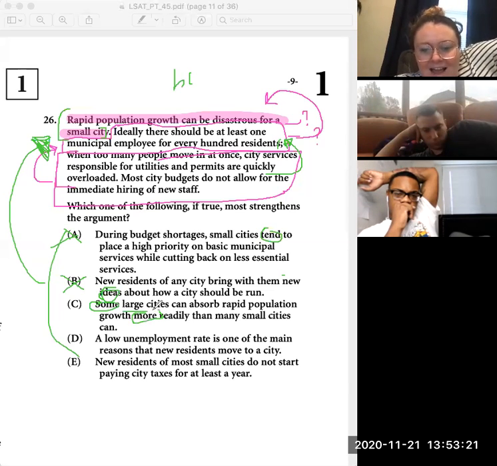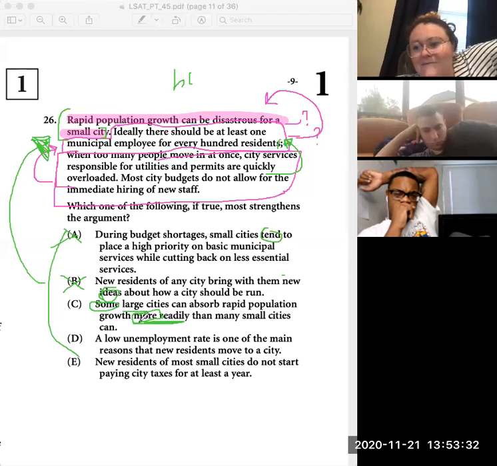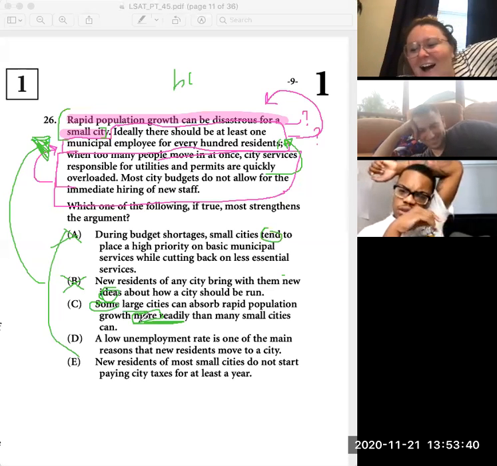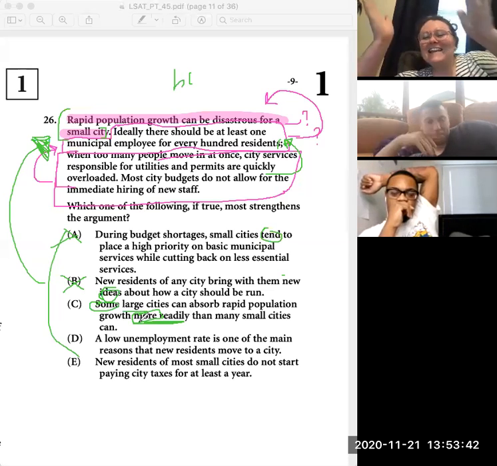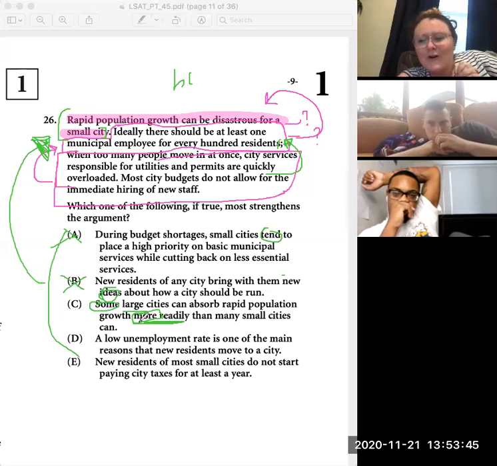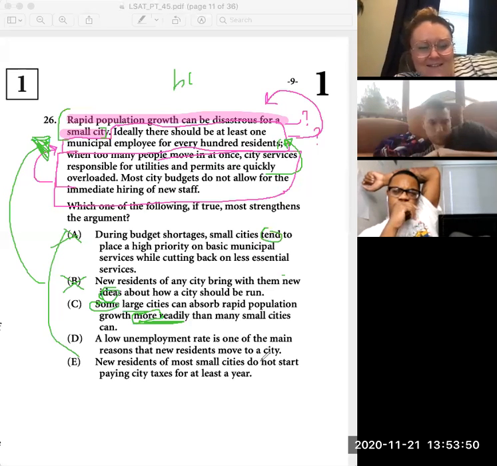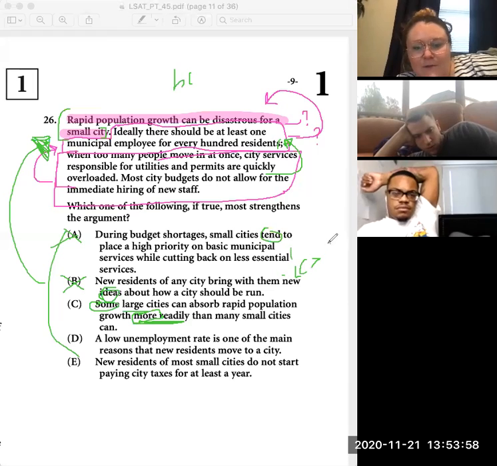Another cool thing. More readily, is this an absolute or relative term? No. More readily, absolute or relative? No. Is it absolute or relative? Oh, I thought you said, would it be absolutely relative? No. Oh, I'm sorry. Is it an absolute or relative term? Relative? Yes, because we're saying that this one large city can absorb rapid population growth more than small cities.